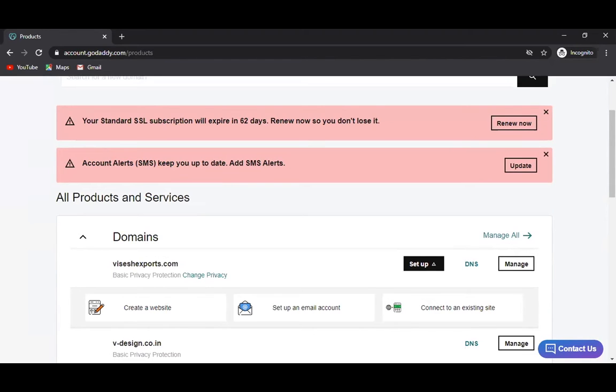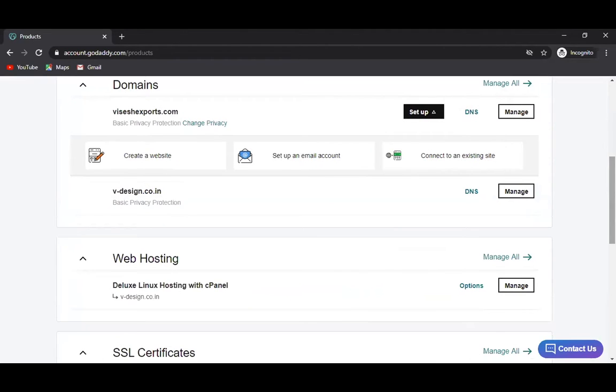In GoDaddy, you have bought different products. GoDaddy has so many products related to web services. One of the products is domain. Just scroll down. You have two domains, vishesexport.com and vdesign.co.in, and another is web hosting, where you want to access things, right? Web hosting is another product you have bought from GoDaddy.